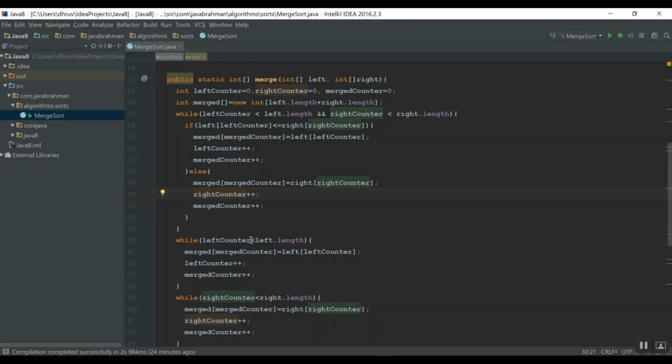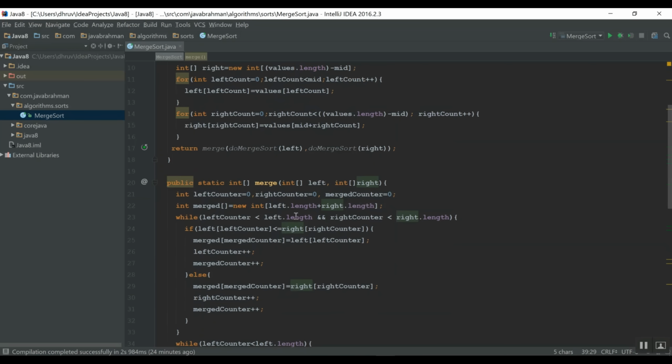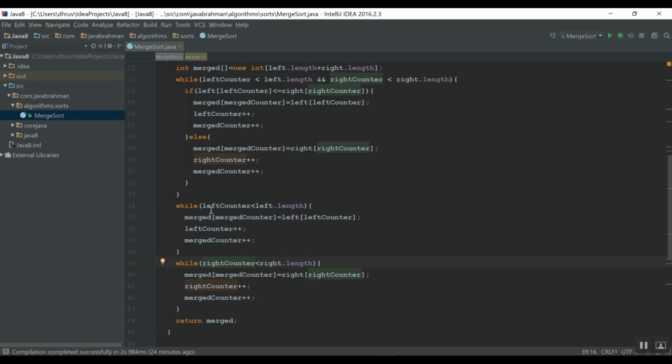Now you finish off the remaining of the left and the remaining of the right. Generally only one of these two whiles will be called, and because the end condition is that one of these two will be over, only then will we exit.